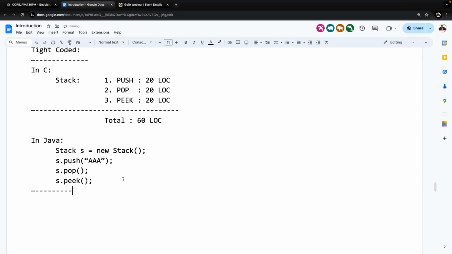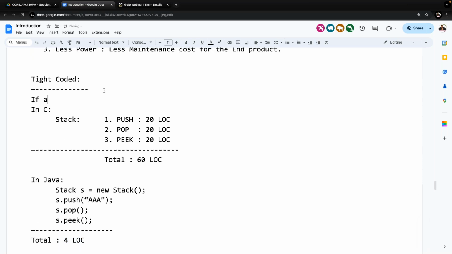Overall, now tell me, how many lines of code are we consuming for these stack operations? 4 lines of code, maybe an extra 1 or 2, 6 lines of code. In the C programming language, how many lines of code? 60. But in Java, how many lines of code? 4. Listen, all of you listen carefully. One definition I'm telling you.